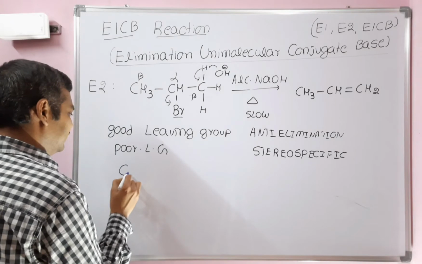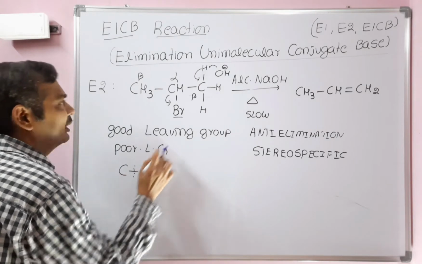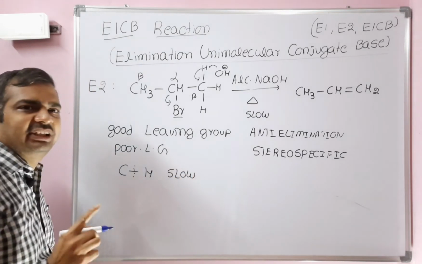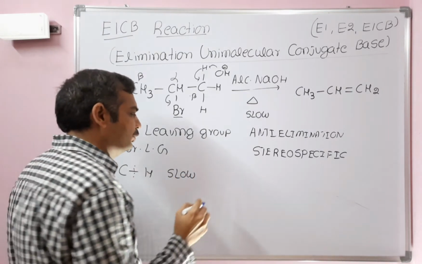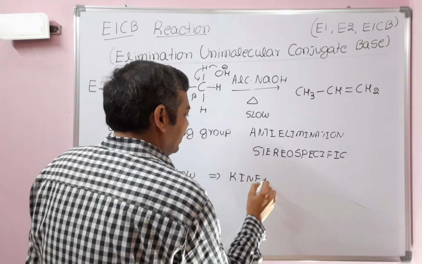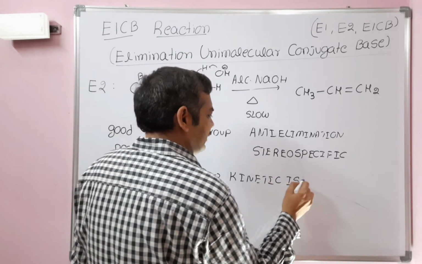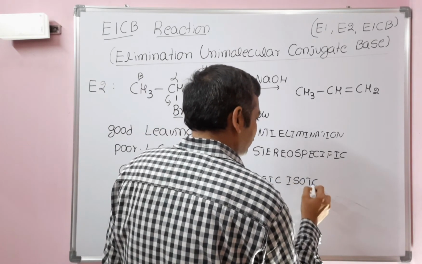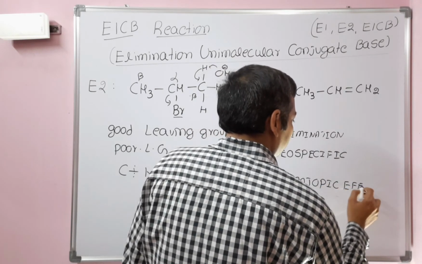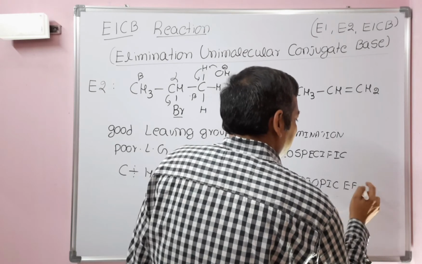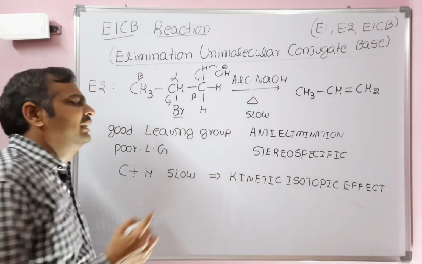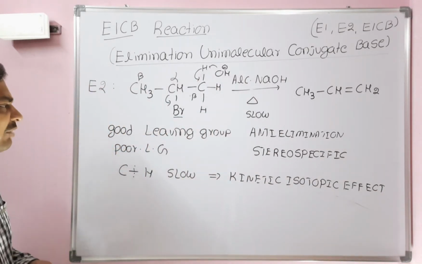C-H bond cleavage is taking place at a slow step. So in any reaction, if C-H bond cleavage is taking place in the slow step, then the kinetic isotopic effect is present. Whereas in the E1 reaction, there is no kinetic isotopic effect. Why? Because C-H bond cleavage takes place in the fast step. In E2, the kinetic isotopic effect is present. Whereas in E1 there is no kinetic isotopic effect.